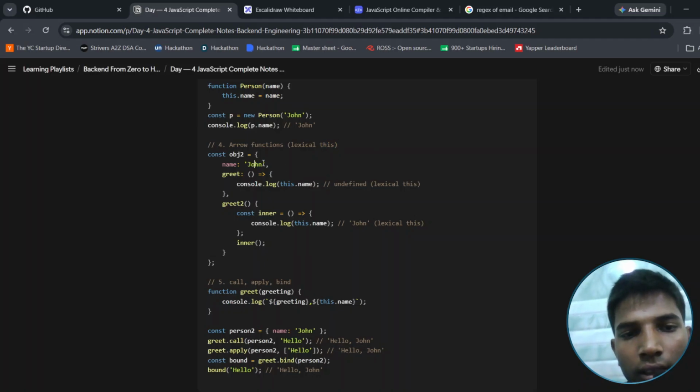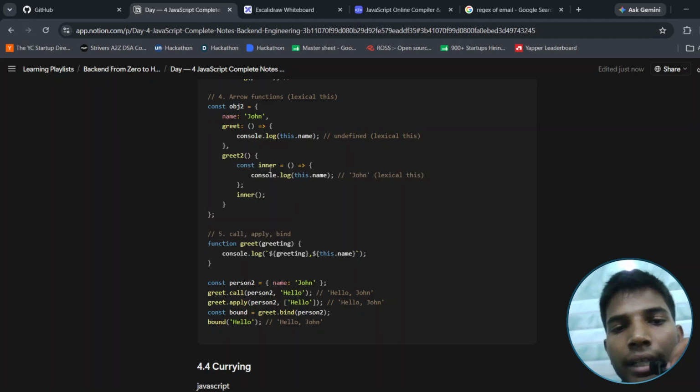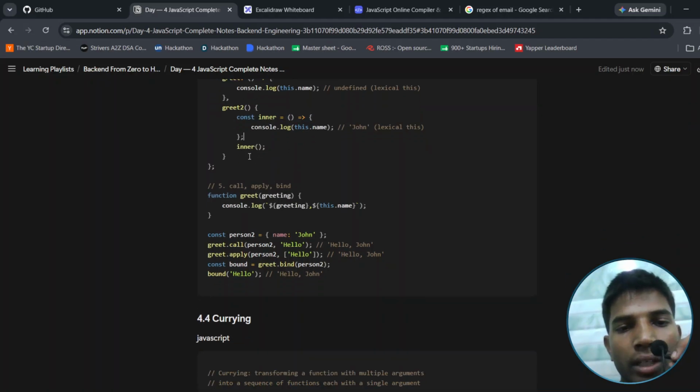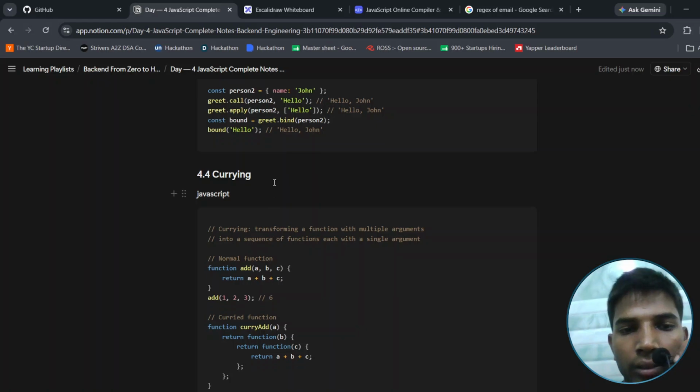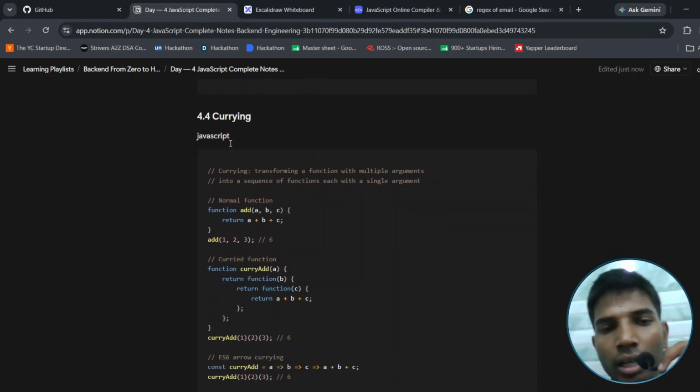Arrow function, lexical this. For example, name is equal to John, then console.log this.name gives undefined, inside an inner loop. You can use that. Call, apply and currying.